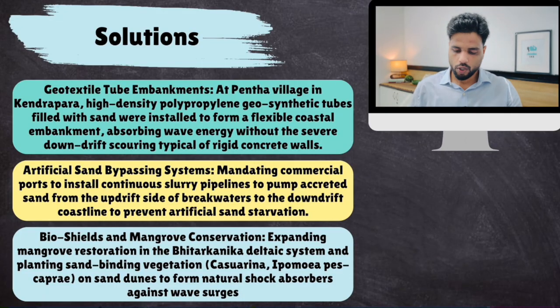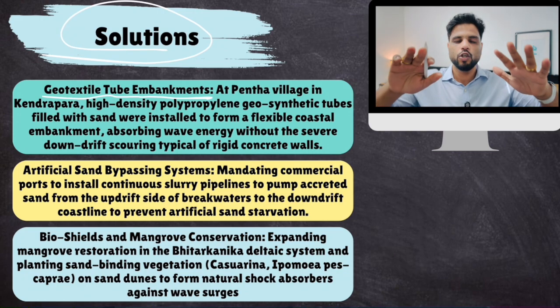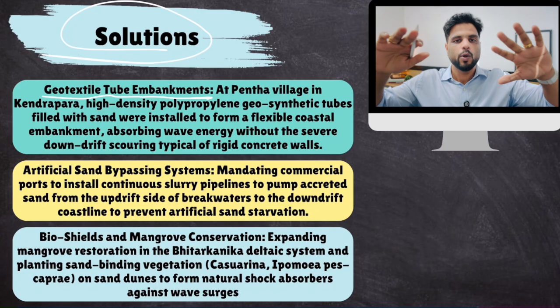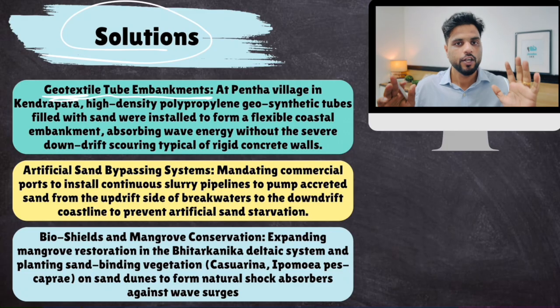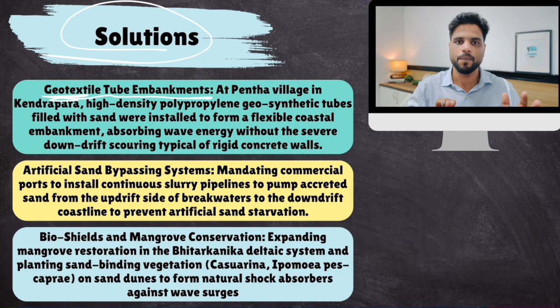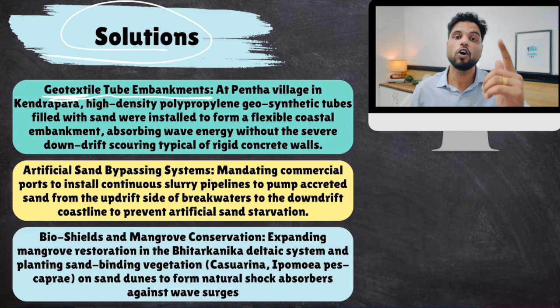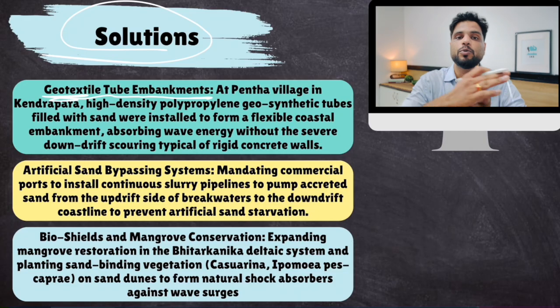Now, what are the solutions that are proposed? So one solution is geotextile tubes. There are these huge tubes made up of a specific textile material called geotextile. You fill these tubes with sand, okay. These sand tubes act as barriers in case there is a cyclone, but they also encourage sand deposition.